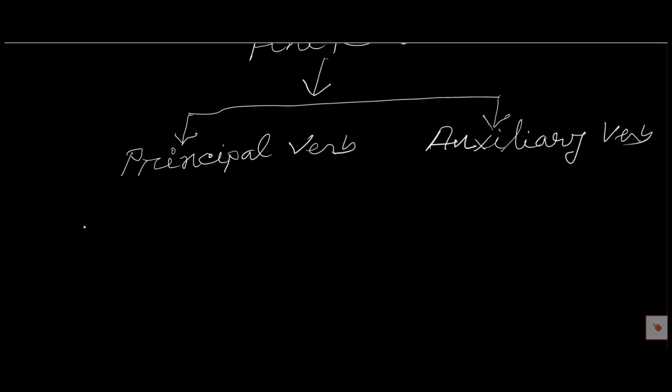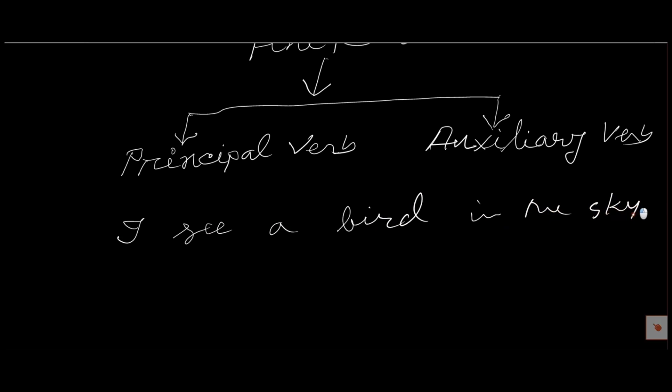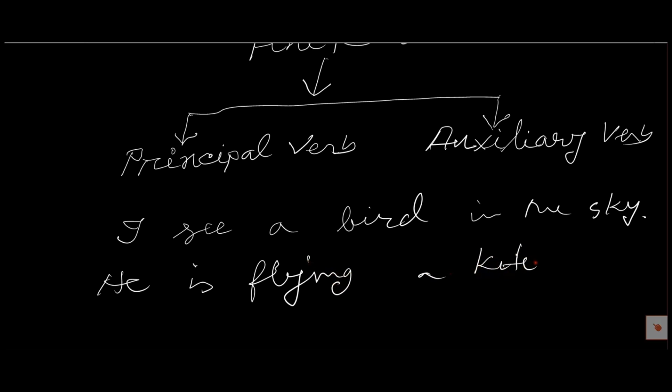We can see an example. I see a bird in the sky. And another example is, he is flying a kite. So here the principal verb is see, and it shows the action of the subject.